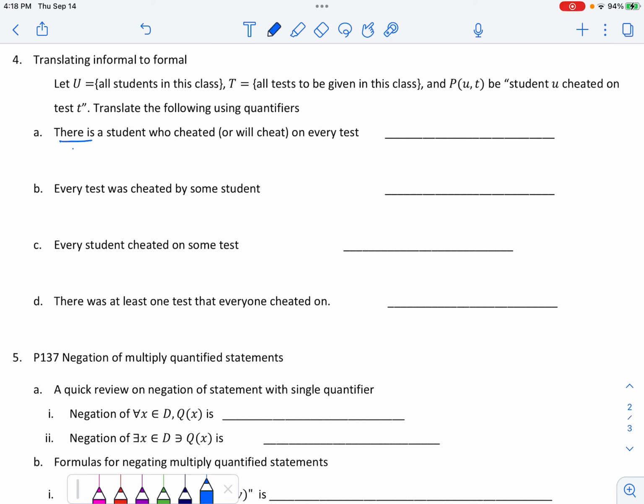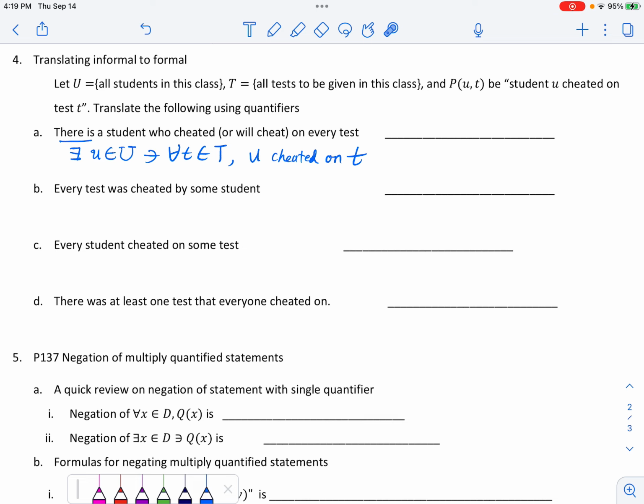There exists a student, because we let U represent students. So U from this capital U, such that for every test, that's where the for all comes in, for all T in T, U cheated on T. So that's what it is.